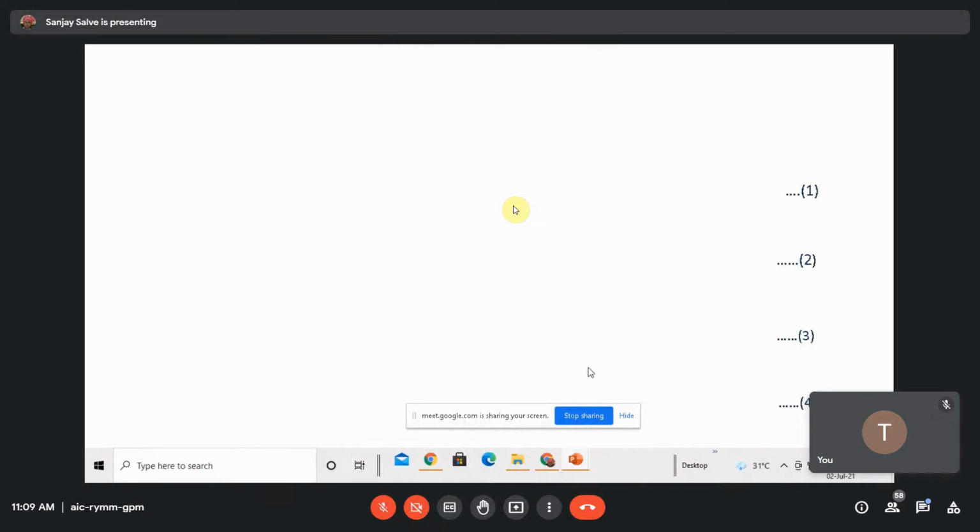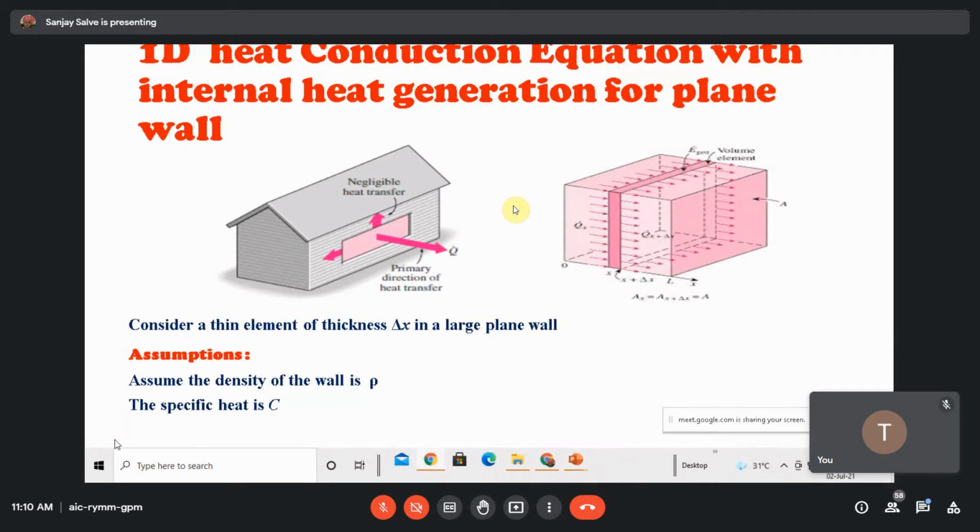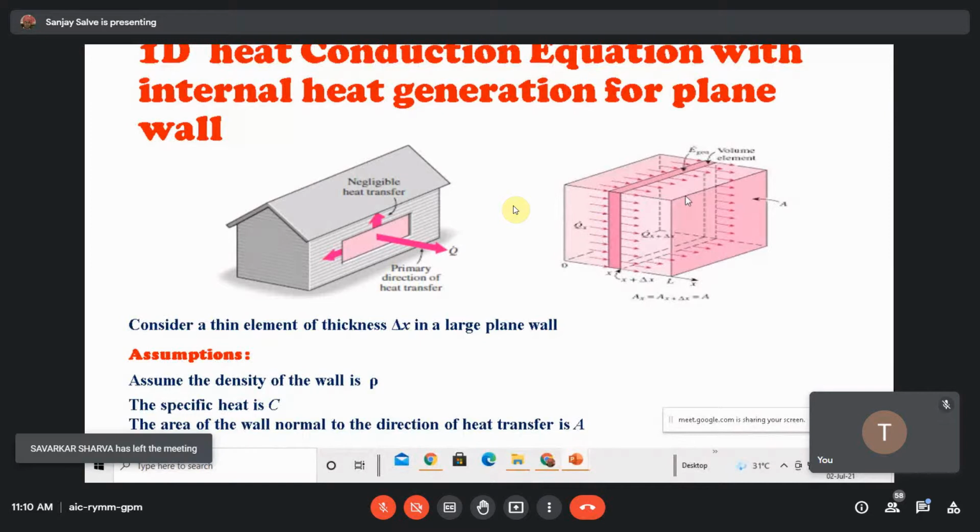If you consider only this strip, that strip has a thickness del x and an area which is always perpendicular to the flow direction, and that is constant A. Because in the wall, whatever the area, if you take a number of slices of this cube, the area perpendicular to the flow direction is always constant.